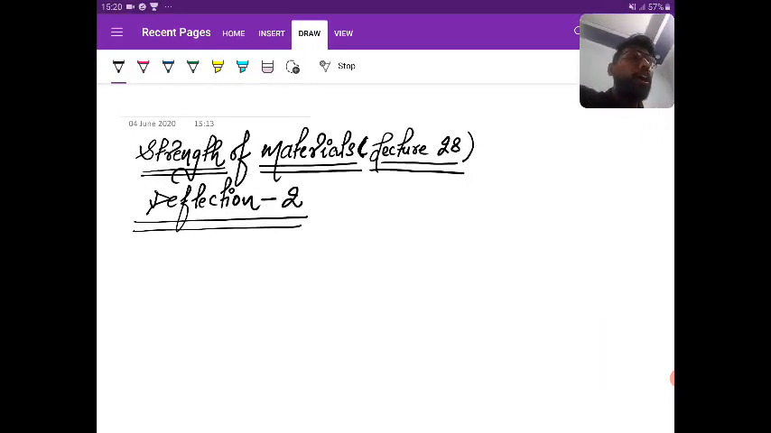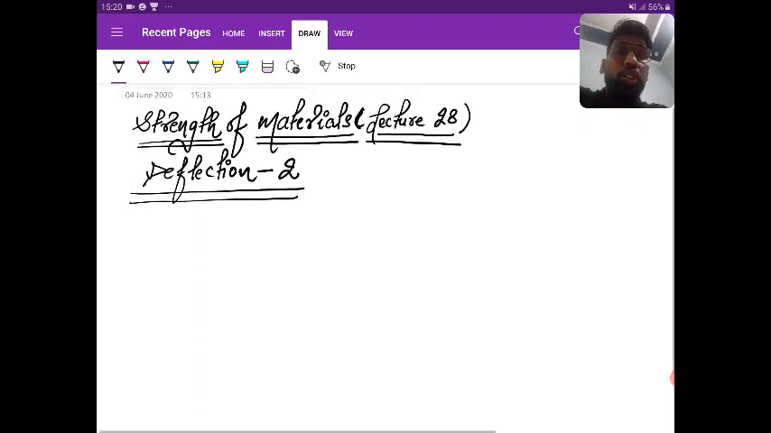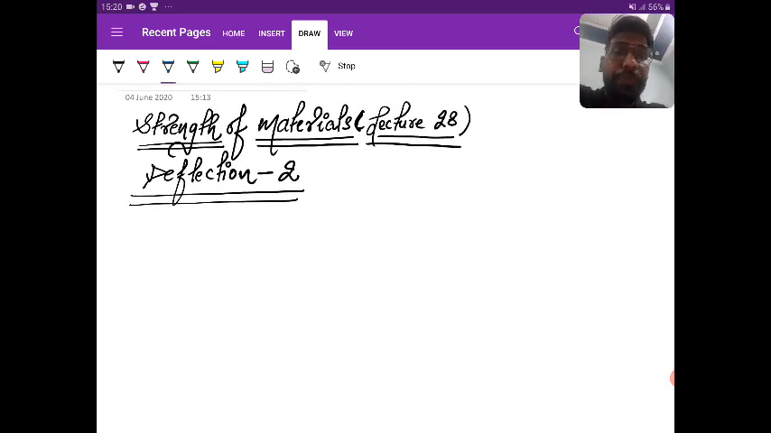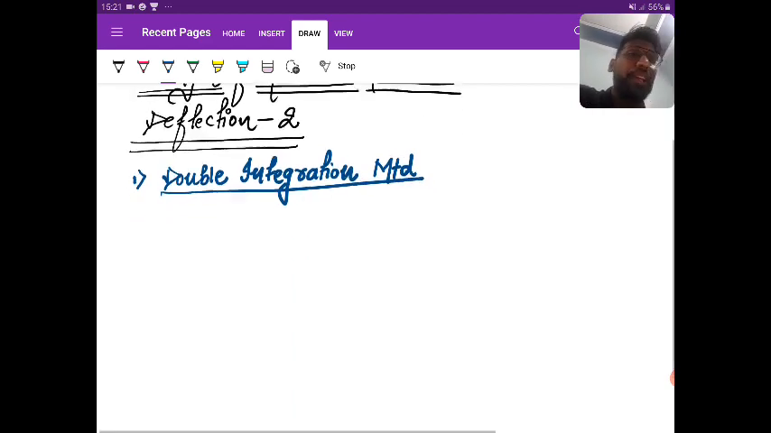Yesterday we discussed the different methods. Today I will start with the methods one by one. The first method is the double integration method.